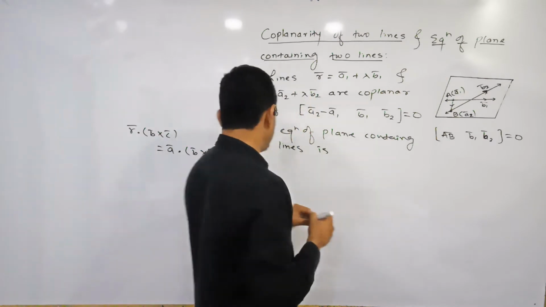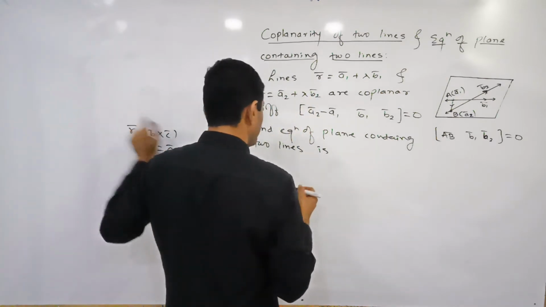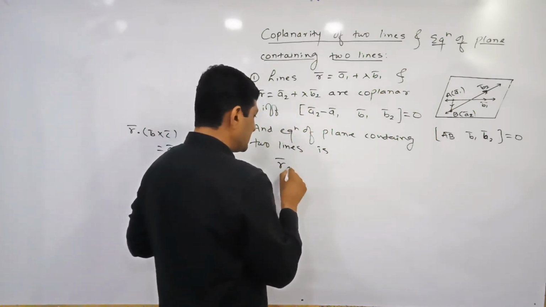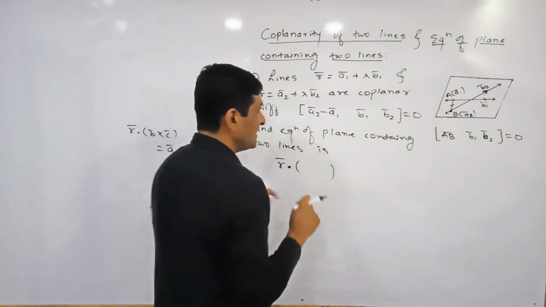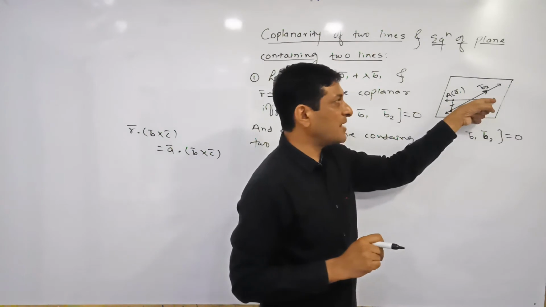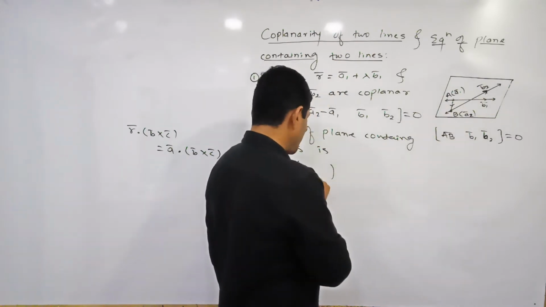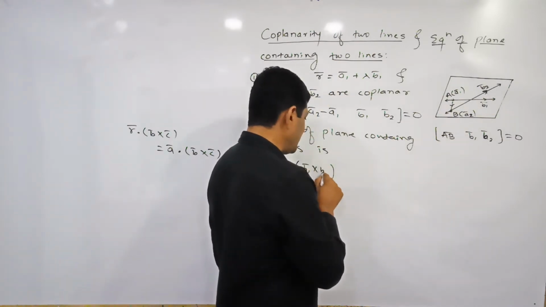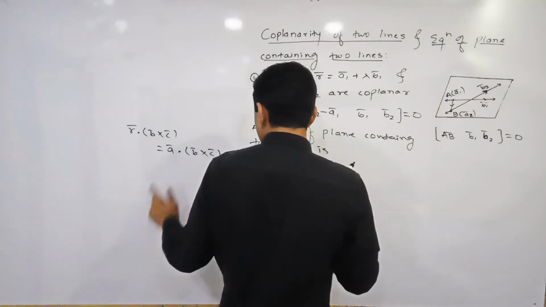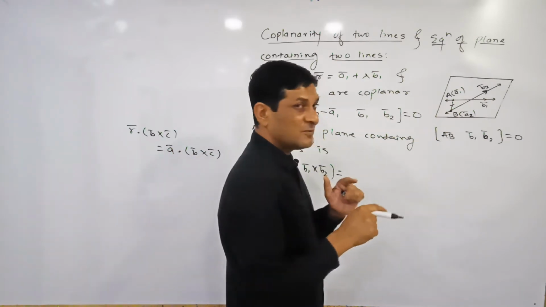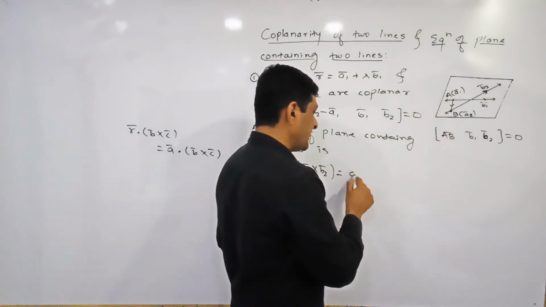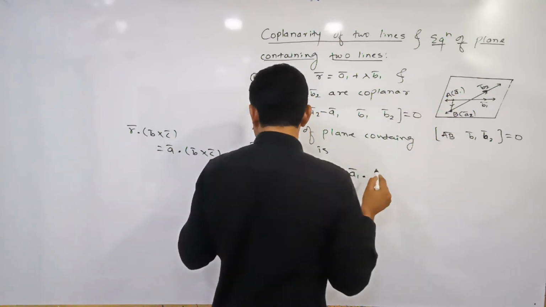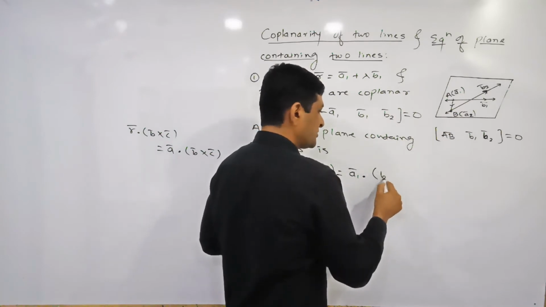A1 bar. So from this formula we will get R bar dot. Now instead of B bar and C bar, the vectors parallel to the plane are what? B1 bar and B2 bar. So here we will get B1 bar cross B2 bar, and on this side A bar. What is A bar? Position vector of a point on the plane. What is the position vector of the point on the plane? A1 bar dot B bar cross C bar. B bar cross C bar means what will we get here?